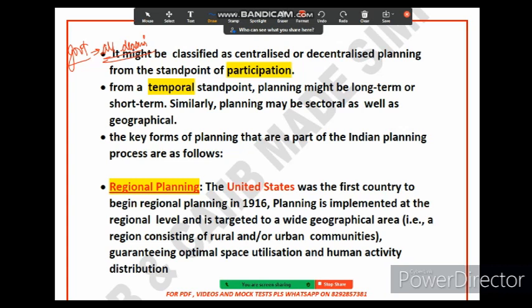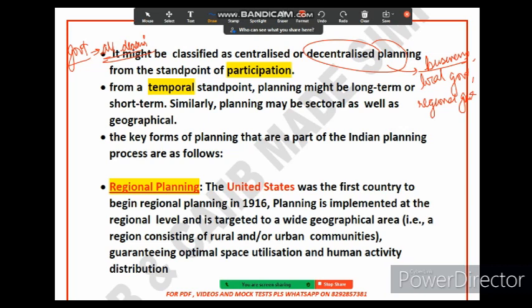And decentralized planning is where the decisions are made by a variety of actors. A variety of people make the decisions, including businesses, local government and regional government. So please remember, in centralized planning, the central government is involved, whereas in decentralized planning, a large number of people are involved, like businesses, local government and regional government.